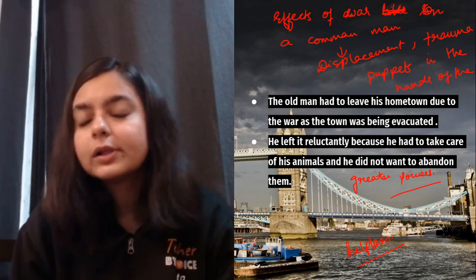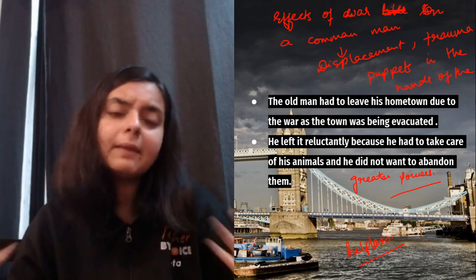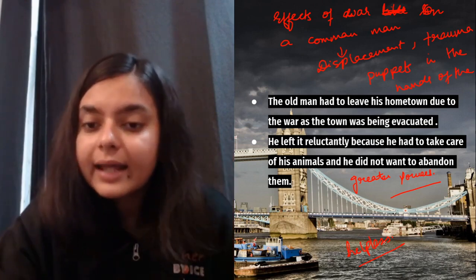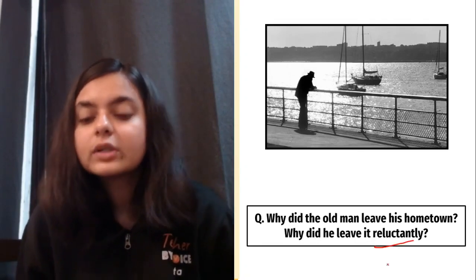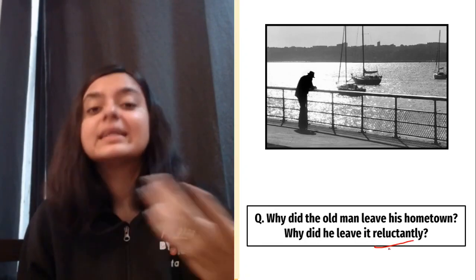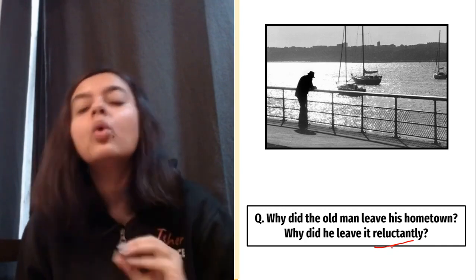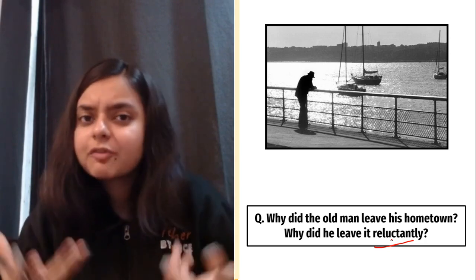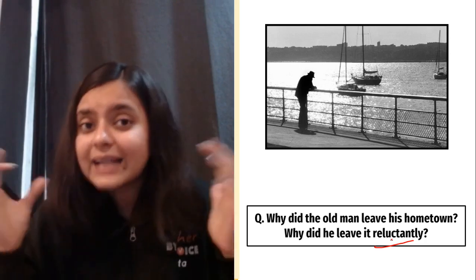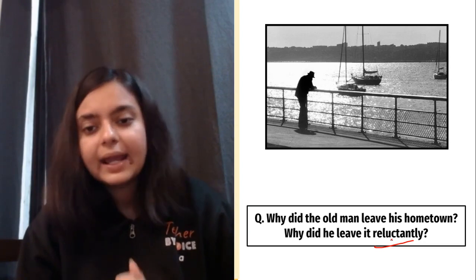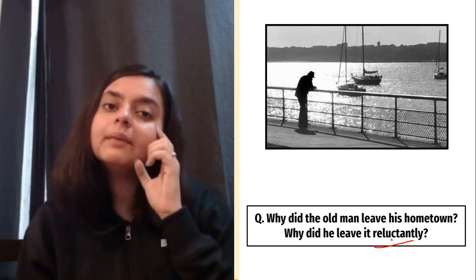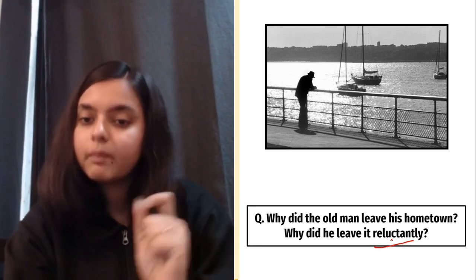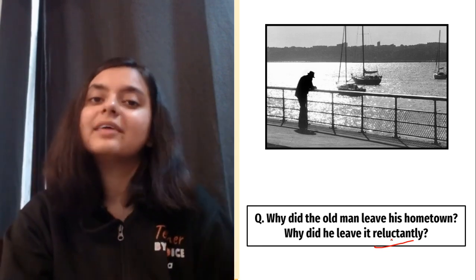This old man also has to go through this kind of helplessness. He has no other option but to leave his homeland. So that reluctance shows his helplessness as well, because he's left with no other option. He's reluctant, but still he has to go. He does not want to leave, because of course he's attached to his homeland and to the animals that he is taking care of, but still he is forced to leave, right? These are the points that you should also mention.